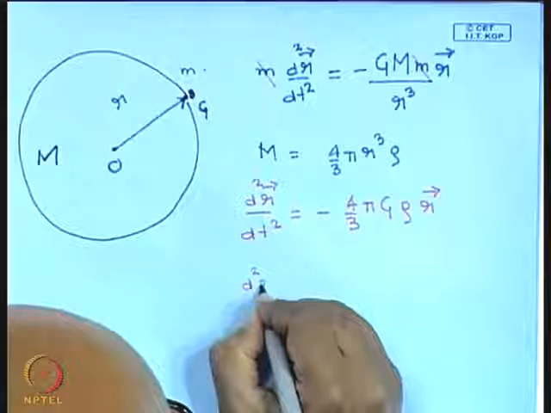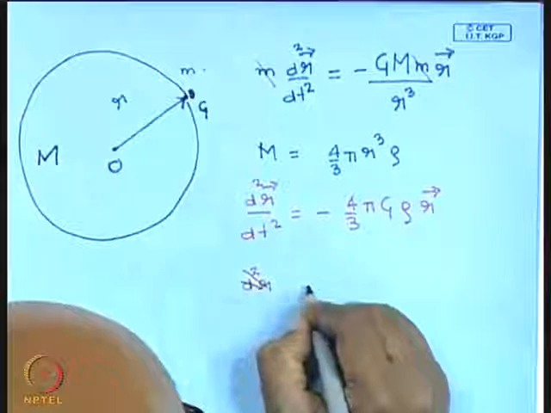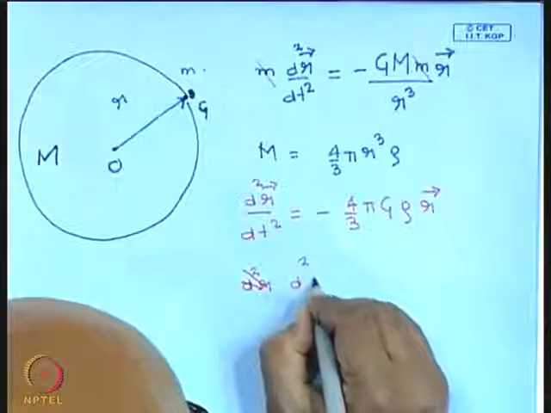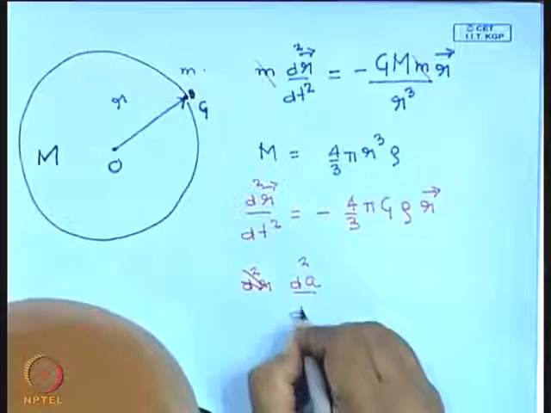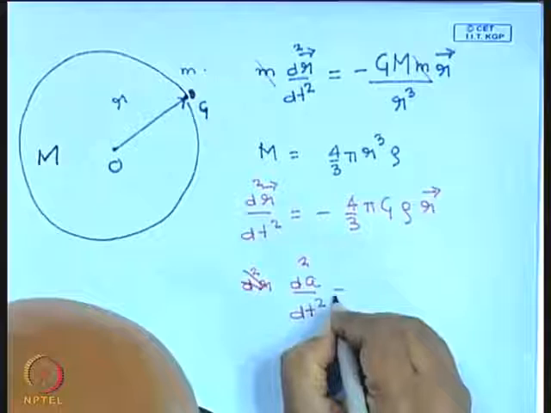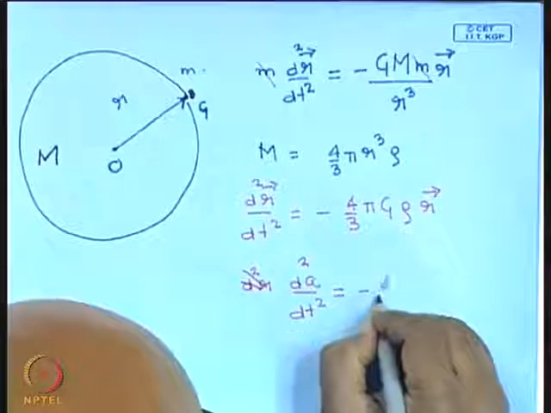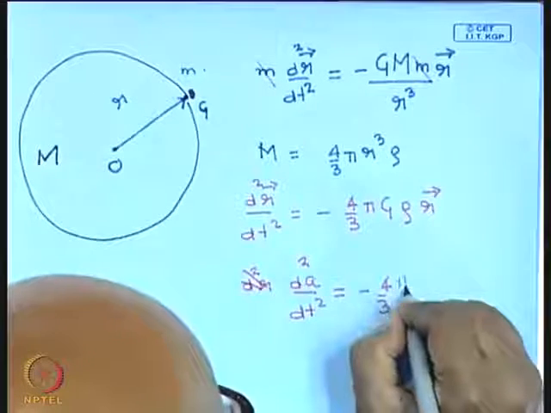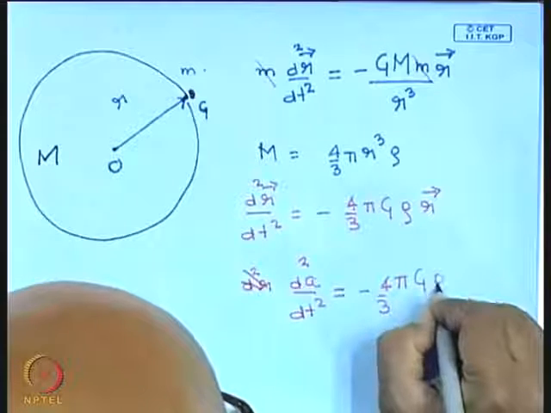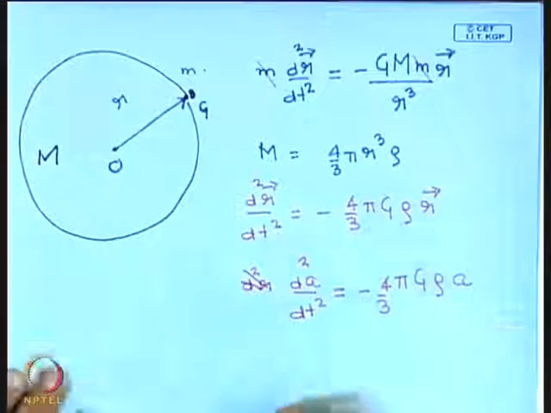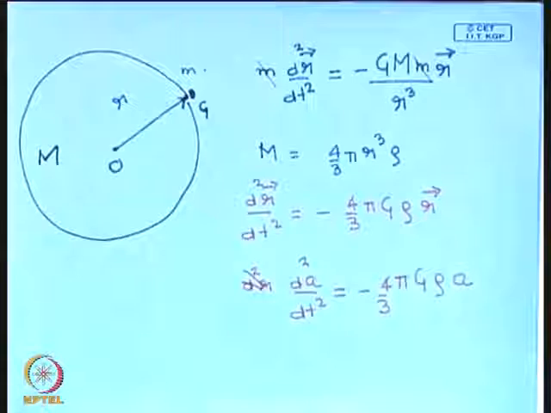So we are left with an equation for just the scale factor, and the equation is d square a by dt square is equal to minus 4/3 pi G rho into a. So this is the equation that governs the evolution of the scale factor.